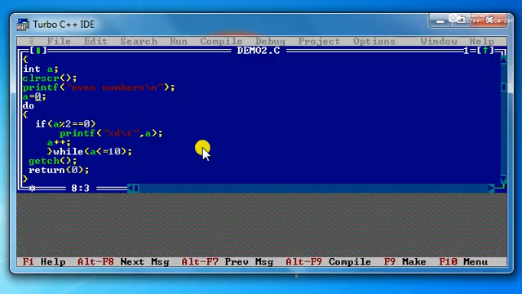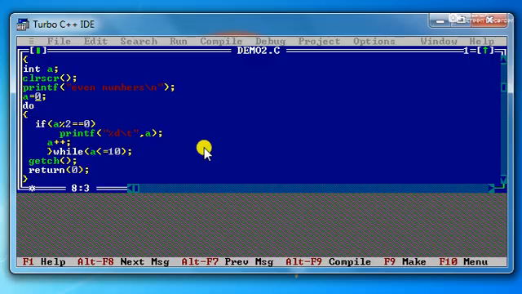So if you want to execute the statements irrespective of the value at least once, at that time you will use the do while statement. If you want to execute the statements which are fulfilling the condition at the entry point, then go for while loop.